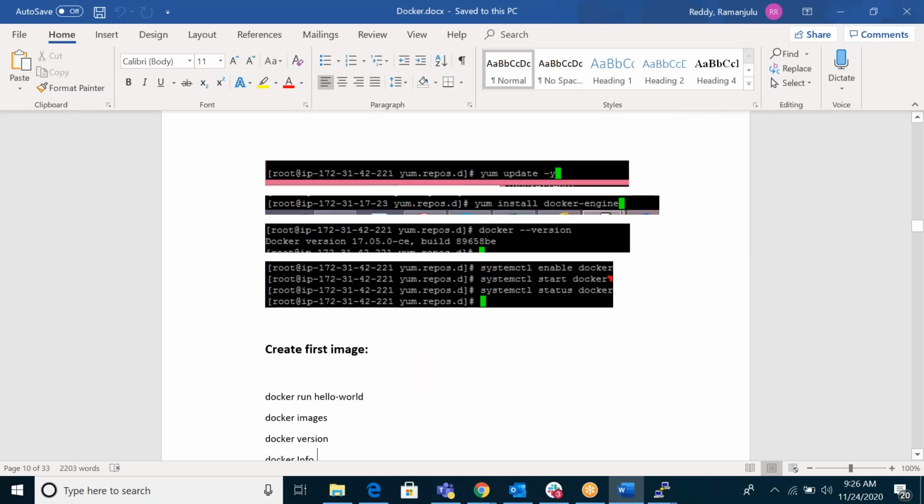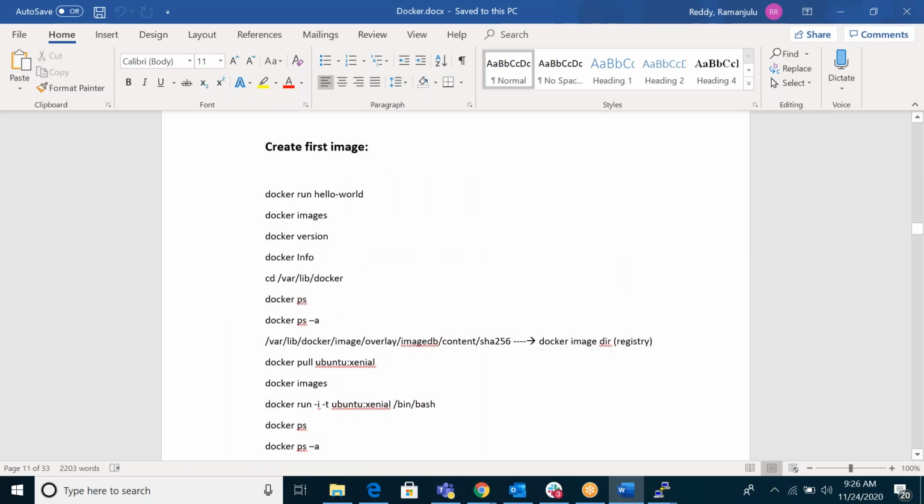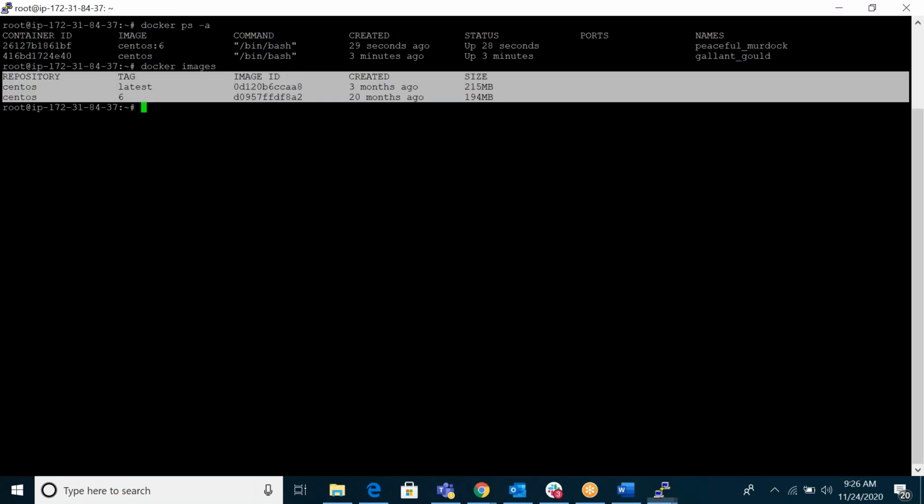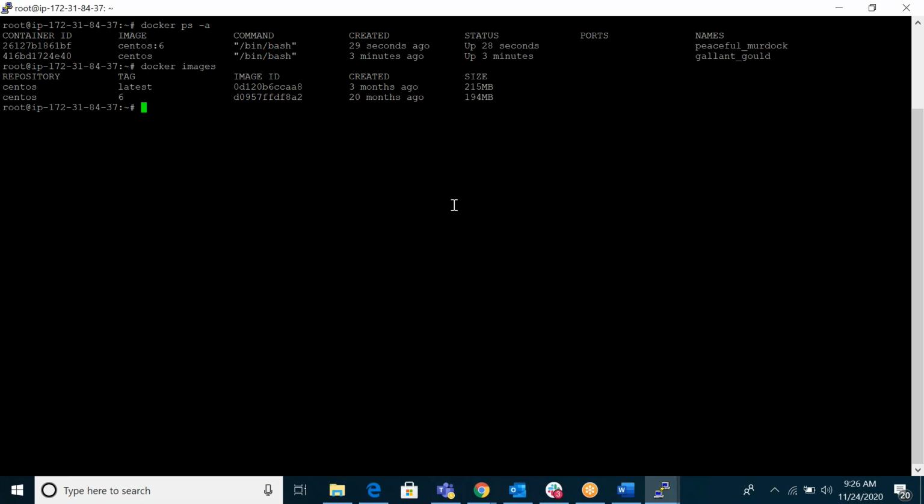So here you can see all the commands. It's very easy in Docker, you don't need to worry. It's very easy compared to Ansible. In Ansible, you have to write some syntax, some commands. In Docker, nothing. It's very straightforward, very simple. So again, I will show you.